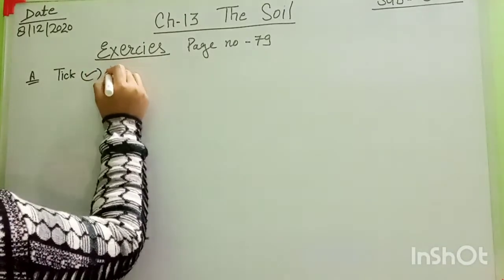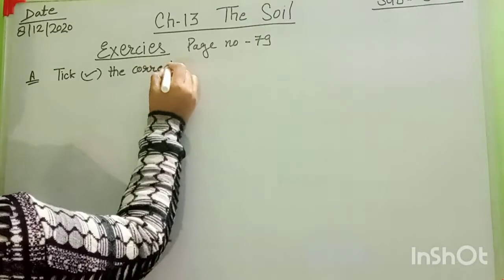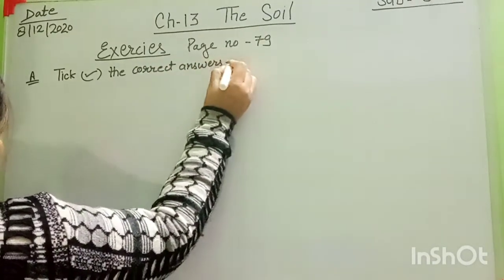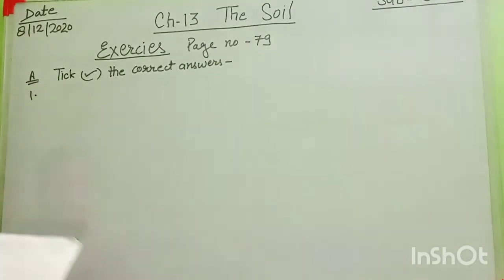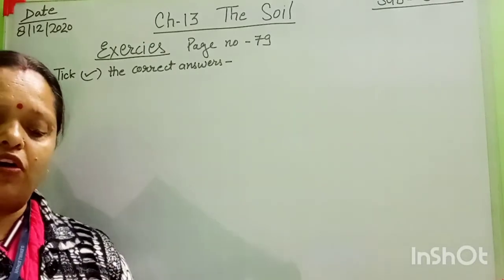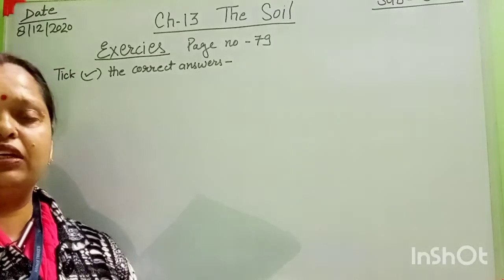Take the correct answers. Okay students, I mention now only answers. First is, dash soil is formed by the deposition of silt brought down from the mountain by the river.